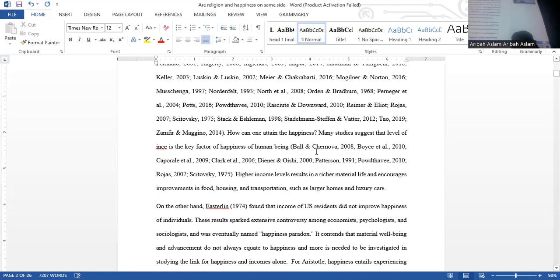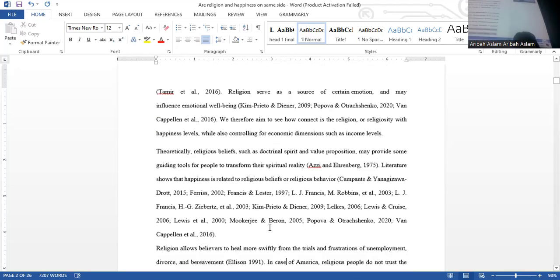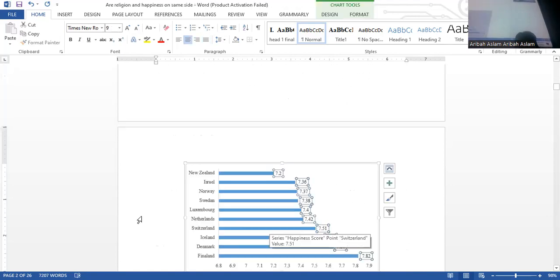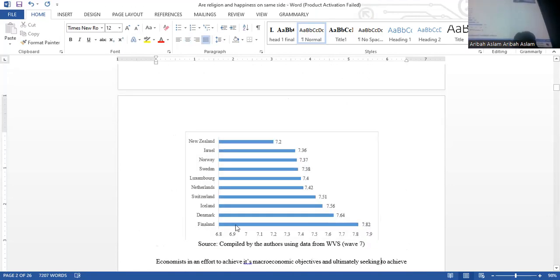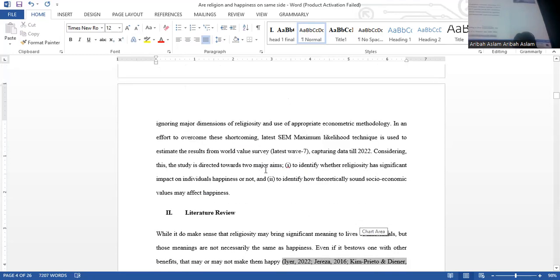Again, I'm going to cite it with some literature. You are actually proving your point with some literature. You can also give some graphs into it. For example, here, this is a graph. With the graph, you can also say that countries that have higher income are also happier. So again, you're making a point through data and through your theory. Then your introduction is going to end by telling the major aims of your study. For example, over here, the study is directed towards 2 major aims, and these are the 2 major aims. This is going to be your first portion.